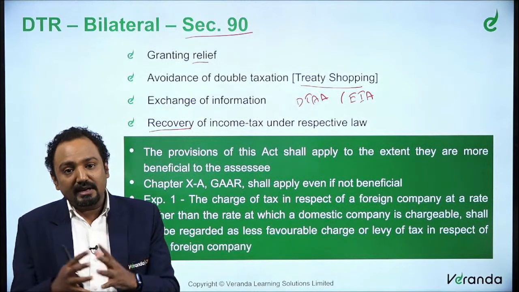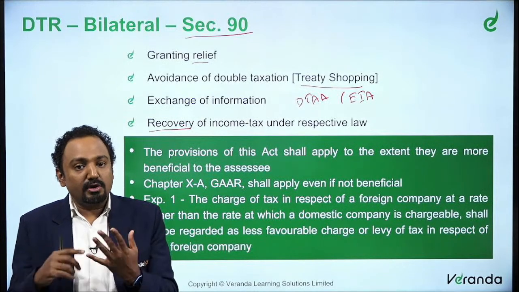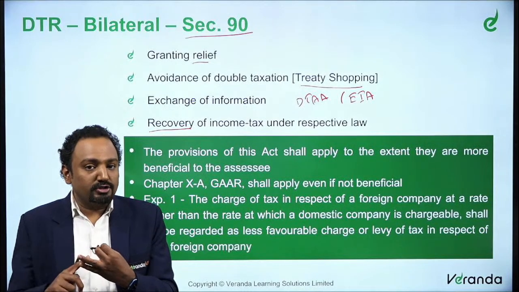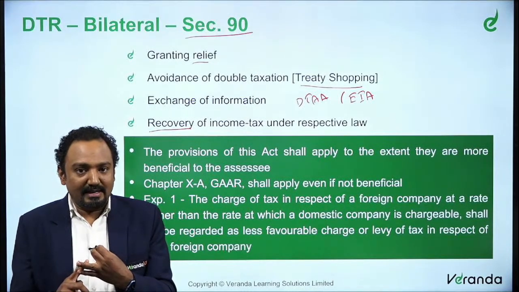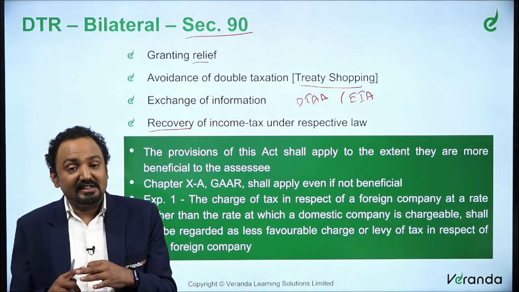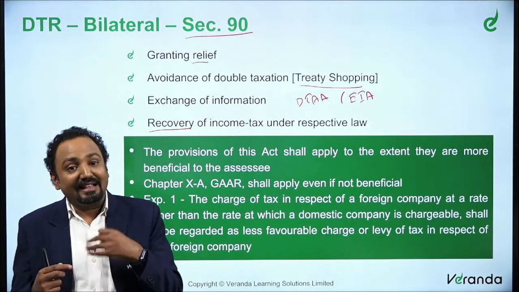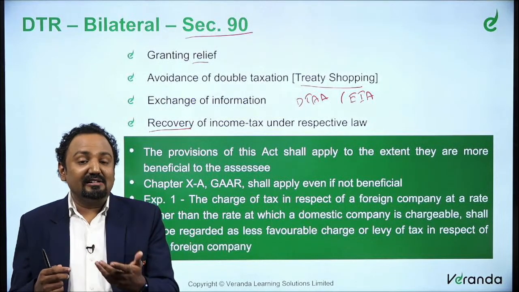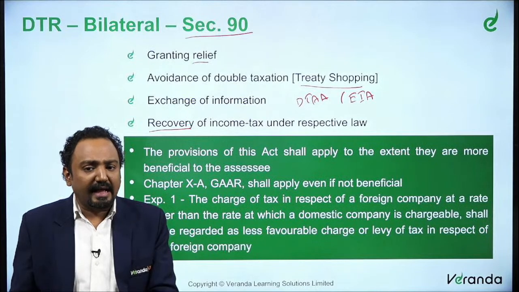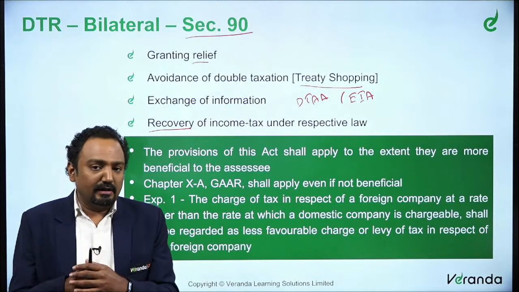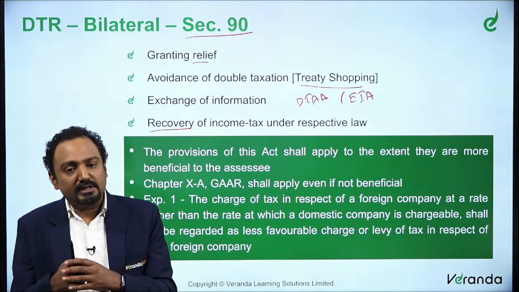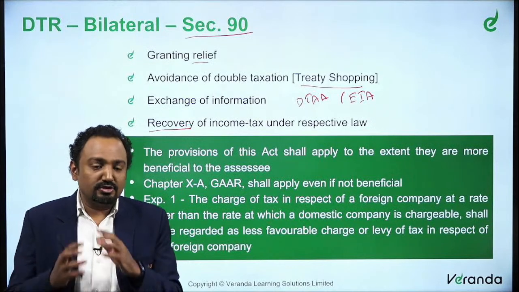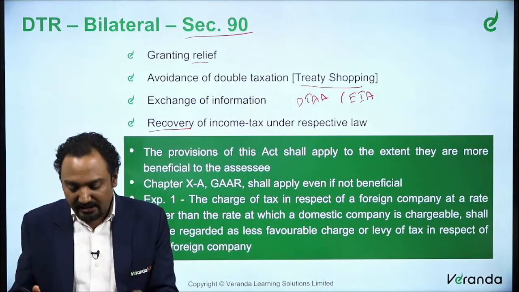So these are the primary intentions of section 90: you want to grant relief, you want to make sure that treaty shopping is not done so that there is avoidance of double taxation, the agreements should facilitate exchange of information, and finally an agreement should facilitate recovery proceedings. Whenever a tax has to be recovered, it should be supported through the agreement. So these are the primary intentions of section 90.